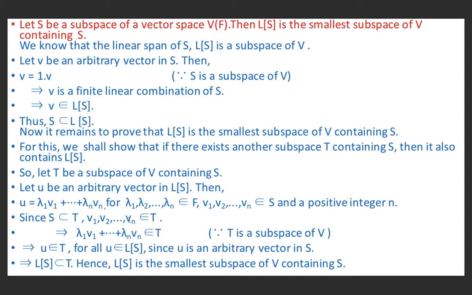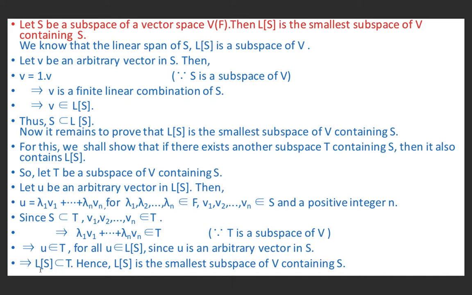Because S is a subset of T, therefore v1, v2, ..., vn belong to T. And this implies lambda 1 v1 plus ... lambda n vn belongs to T, because T is a subspace of V. And lambda 1 v1 plus ... lambda n vn is equal to u. It means u belongs to T for all u belonging to LS, since u is an arbitrary vector in LS.